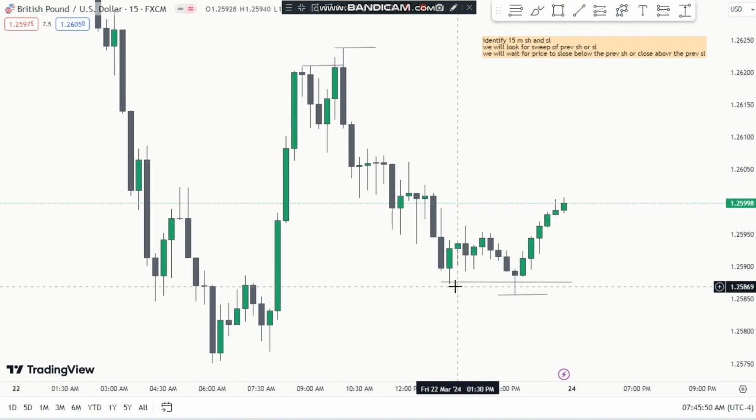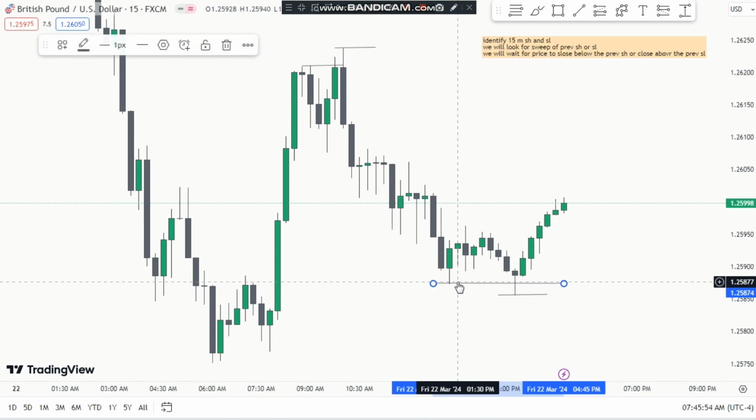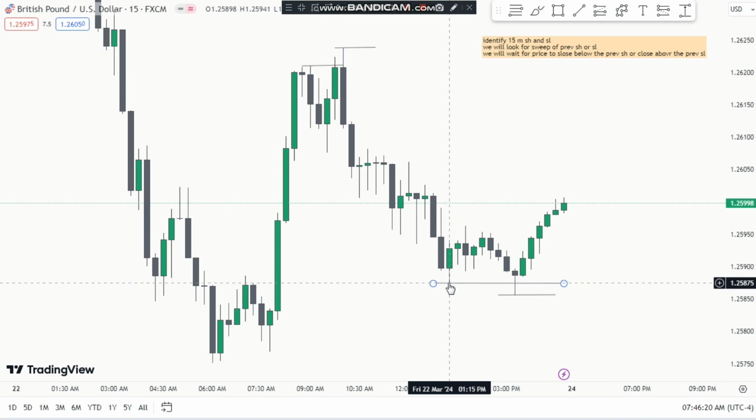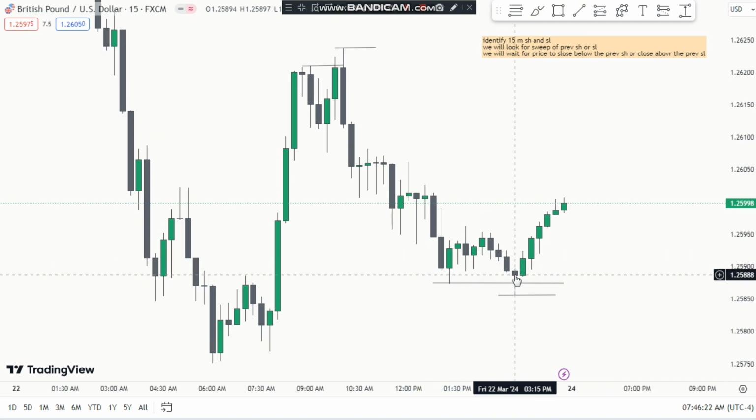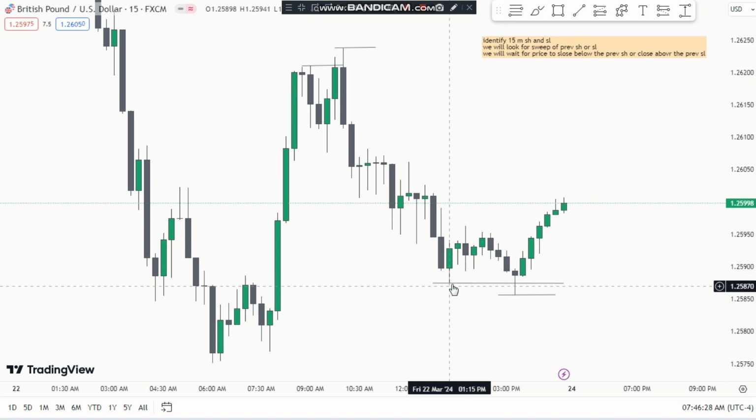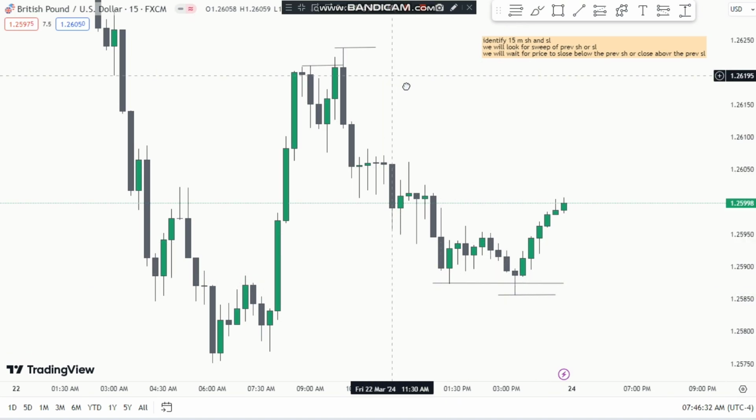We will wait for the price to close above the previous swing low. So this is our previous swing low and we got the sweep. Now we will wait for this candle to close above it, okay. This will only be valid if this candle closes above this line. This won't be a valid structure if this candle closes below this line, okay. This will only be a valid structure if this candle sweeps the previous swing low and then it closes above it. Same is the case here.